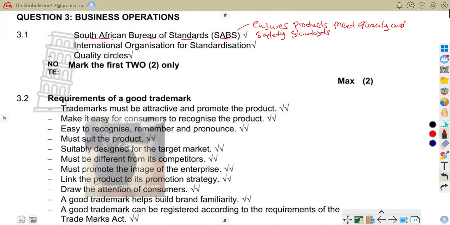So, for example, you can talk of electrical appliances tested for safety or food products checked for quality. That is that. So, another one is International Organization for Standardization.